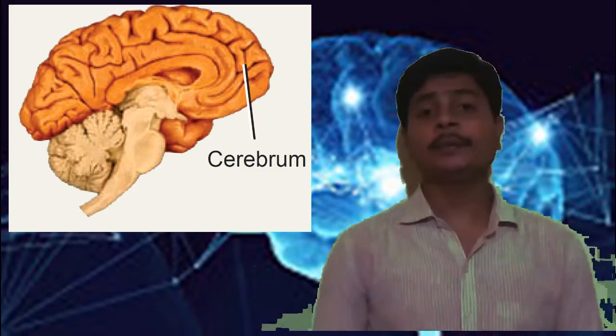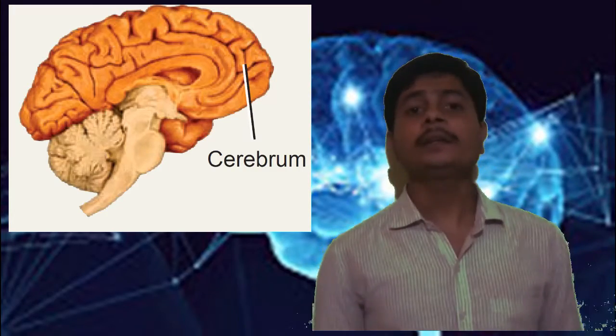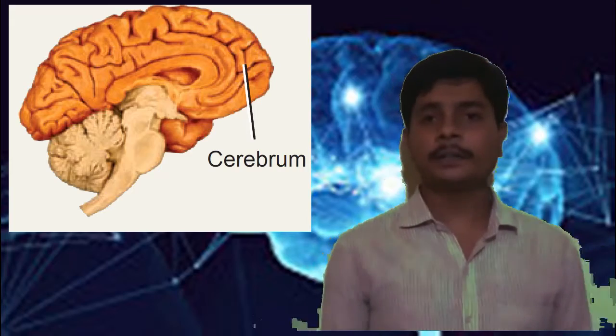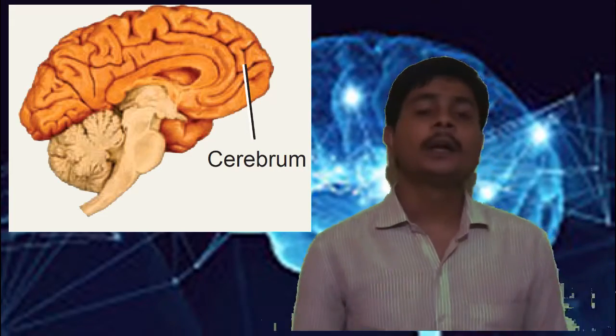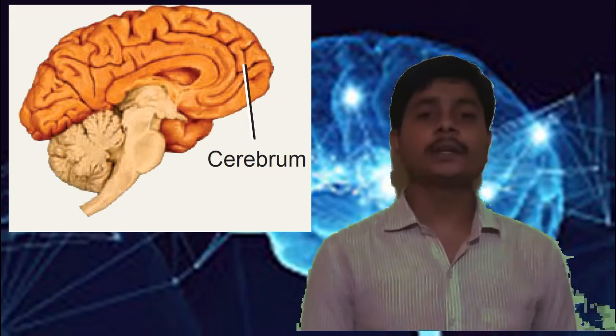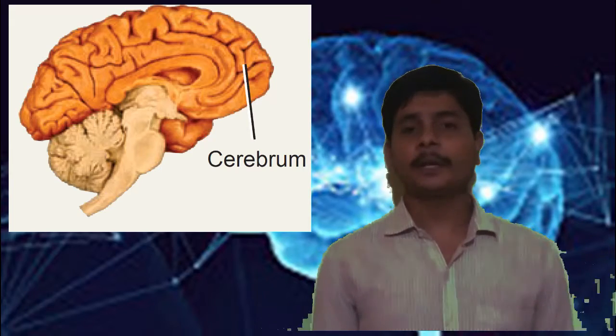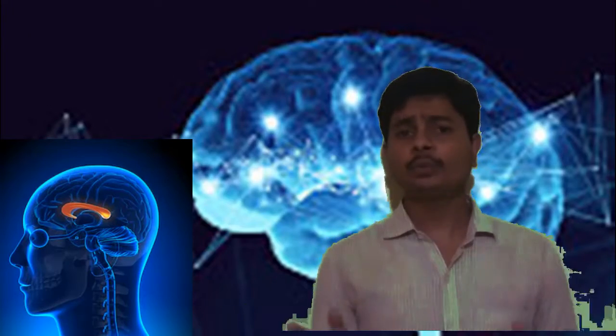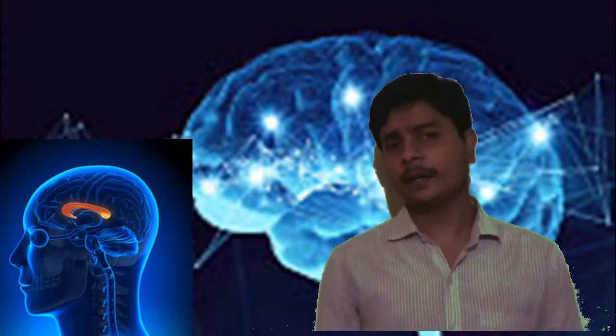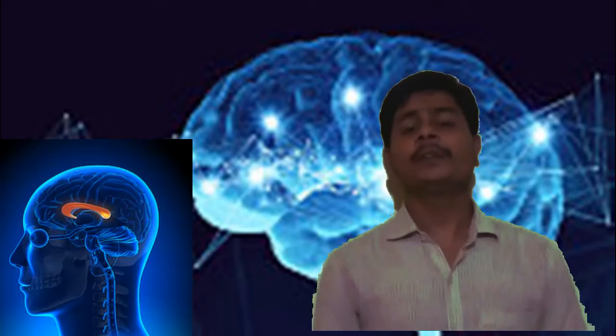Cerebrum is the largest part of the brain, consisting of 80 to 85% of the brain, and it is the largest part of the forebrain. It is divided into two equal hemispheres because of the medial longitudinal fissure. And the two hemispheres are connected to each other with the help of a network of fibers called corpus callosum.